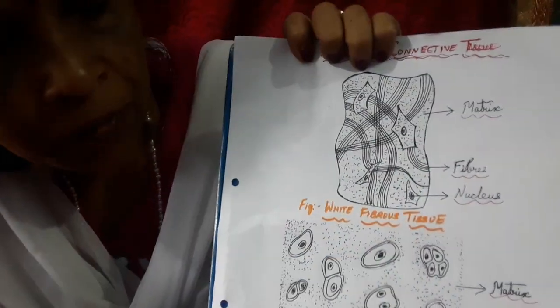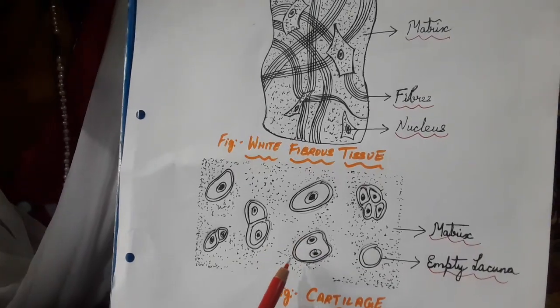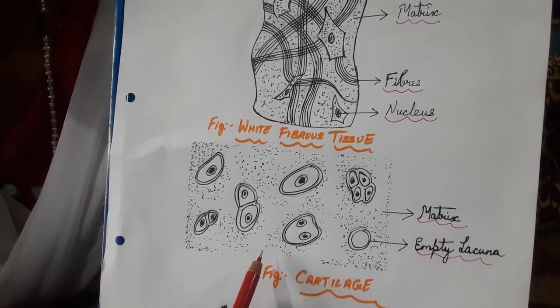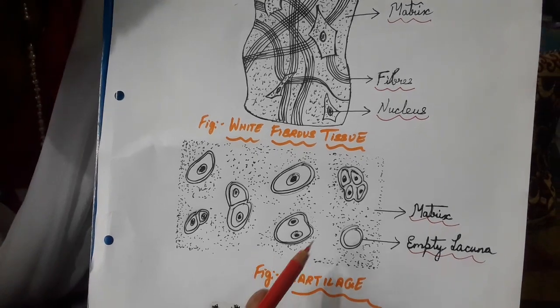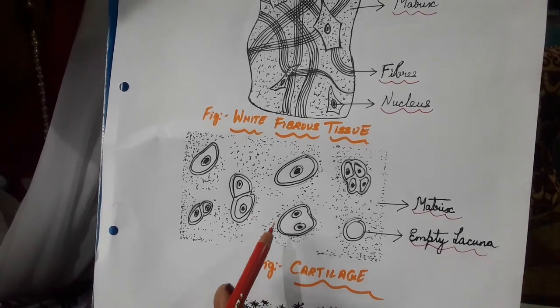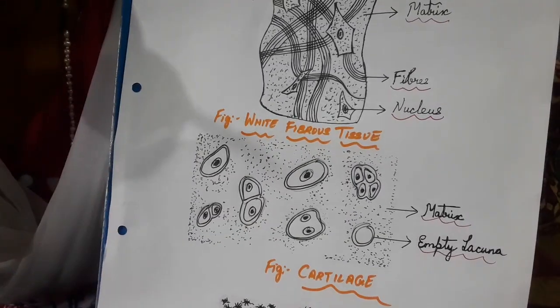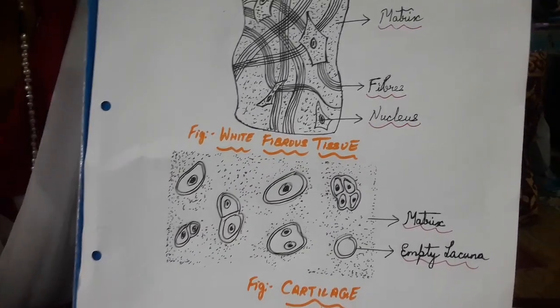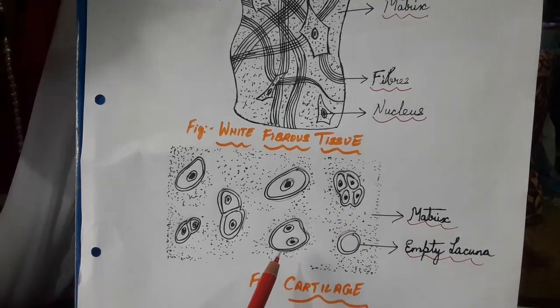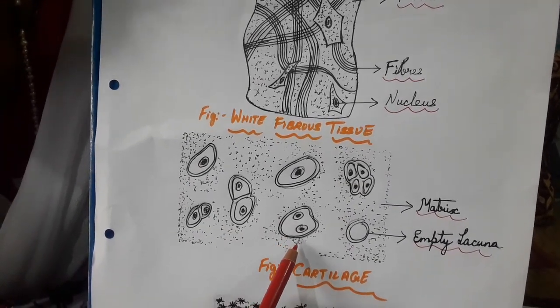What are those? Those are cartilage and bone. You all have studied cartilage and bone in the previous classes also. So, what do you find? Here you find the cartilage cells. The cells contain the protein chondrin. That's why the cells are also called chondrocytes. Then they lack blood vessels and nerves. Usually they are present at the tip of the nose and at the ears. So, they lack blood supply and nerves.